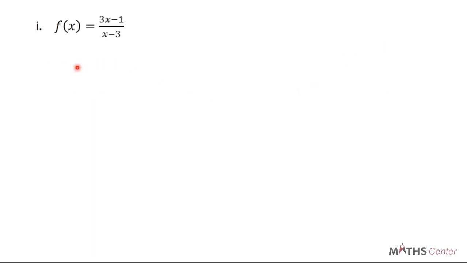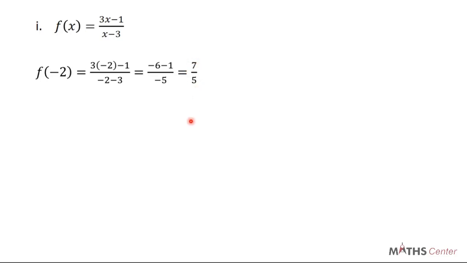So the first element is negative 2. So you find the image of negative 2. We have f of negative 2 equal to 3 into brackets minus 2 minus 1 all over minus 2 minus 3. This will give us minus 6 minus 1 divided by minus 5. Then we have 7 over 5.